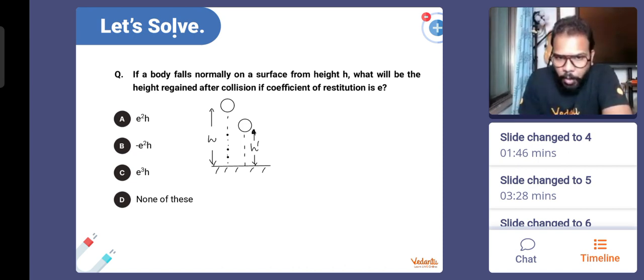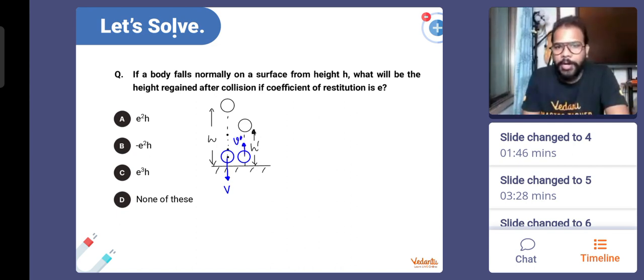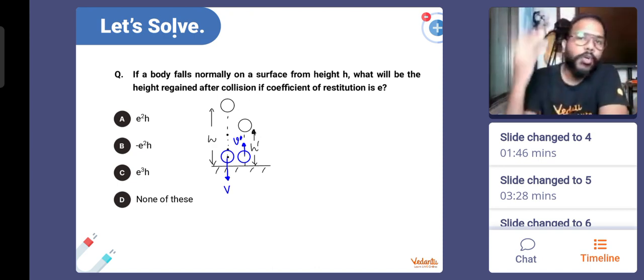So what happens, guys, when this body is going to fall, this body could be any body, could be a round body, a spherical body, could be a stone also. When it travels a height h and is just about to hit the ground, its velocity at that point is going to be v, which we will find out. Now when it collides, after that when it starts going up, its velocity is definitely not going to be equal to v. It's going to be some other value, say v dash, and because it is not rising with the same speed as it hits the ground, it is not going to rise to the same height.